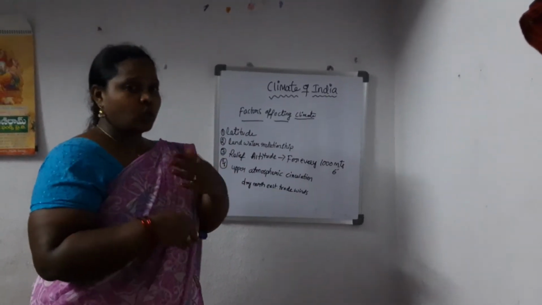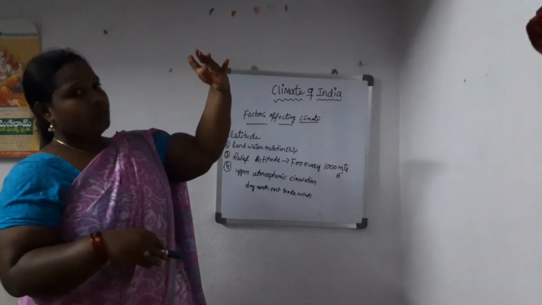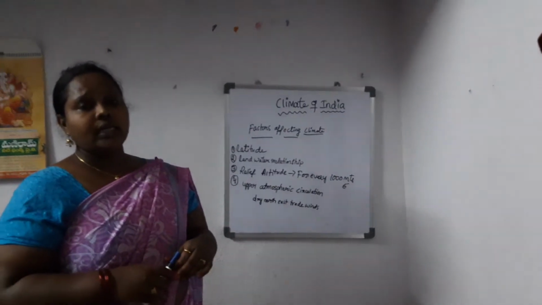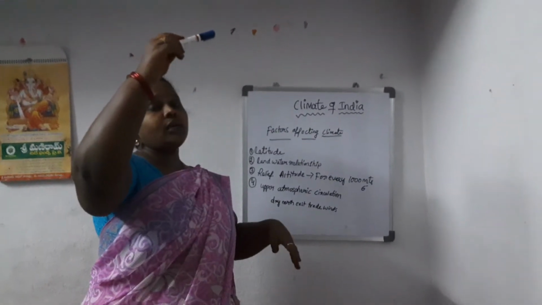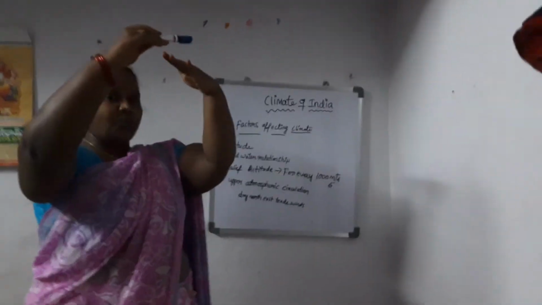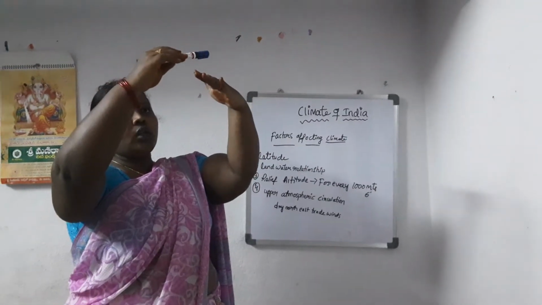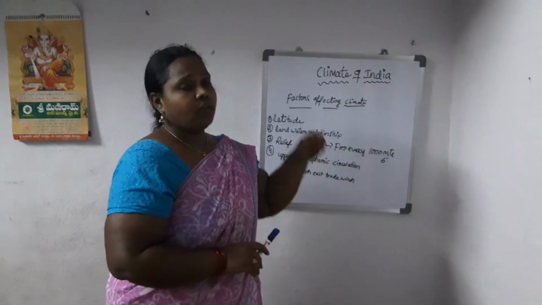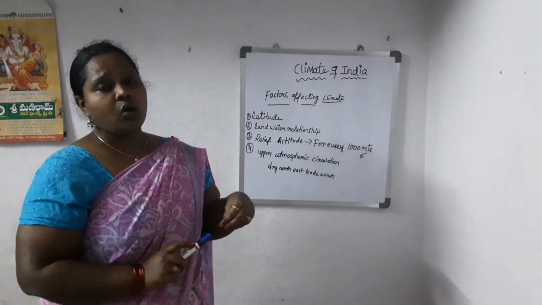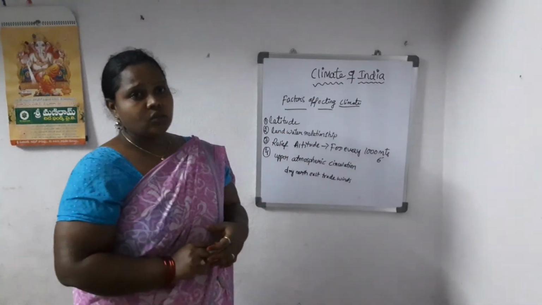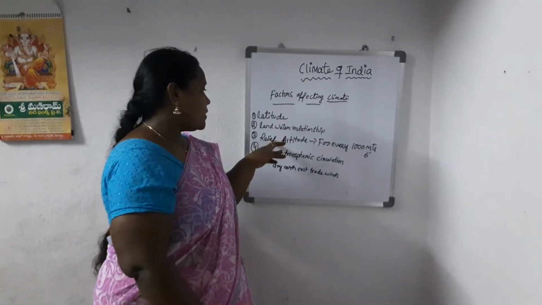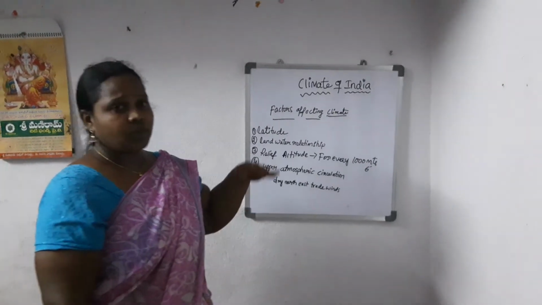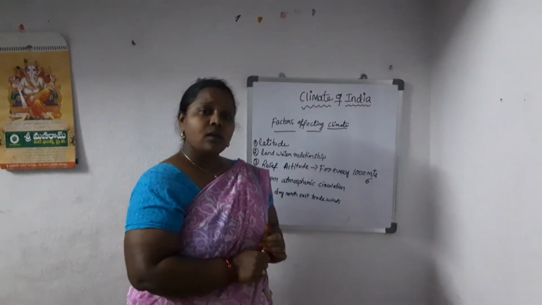As I told you already, as we go to a higher elevation, temperature falls. So places like Shimla, Ooty, Darjeeling, Nainital are located at higher elevation, so the temperature remains cool in these hill stations even in summer. When you compare these places with the coastal areas, they are very cool, and the coastal areas are hot. This is just because of the relief feature, that is altitude. They are located at higher altitudes, that's why they are cooler. So relief also affects the climate.